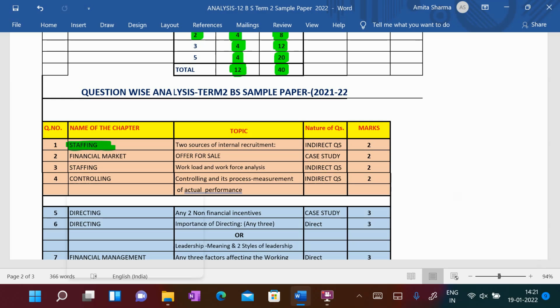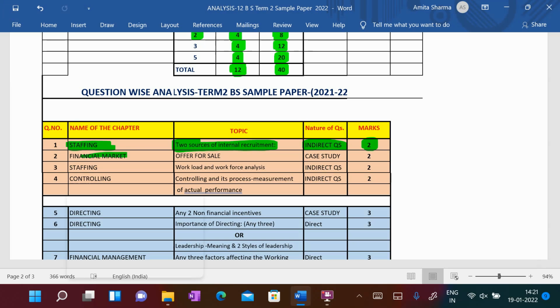So from the chapter Staffing, 2 sources of internal recruitment is asked, and they are asked indirectly. So a 2-mark indirect question can be asked from Staffing, and they have given it in the sample question paper of Business Studies, which is thrown by CBSE for the 2022 Term 2 exams.